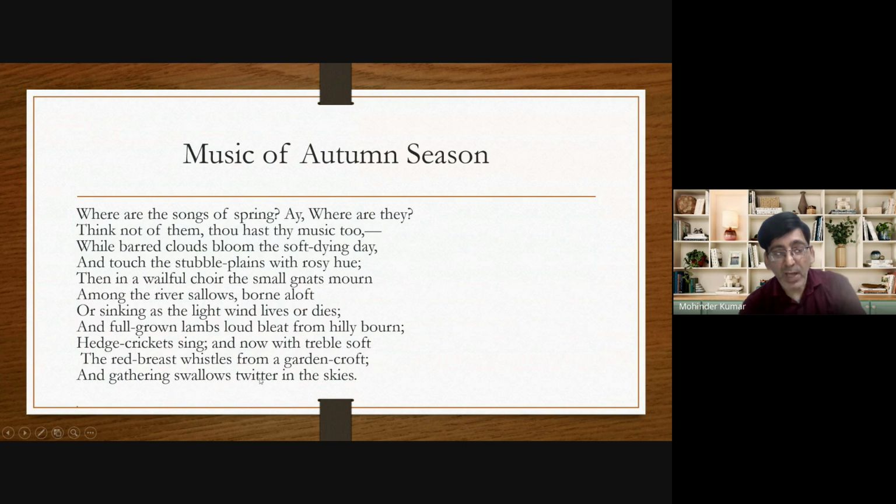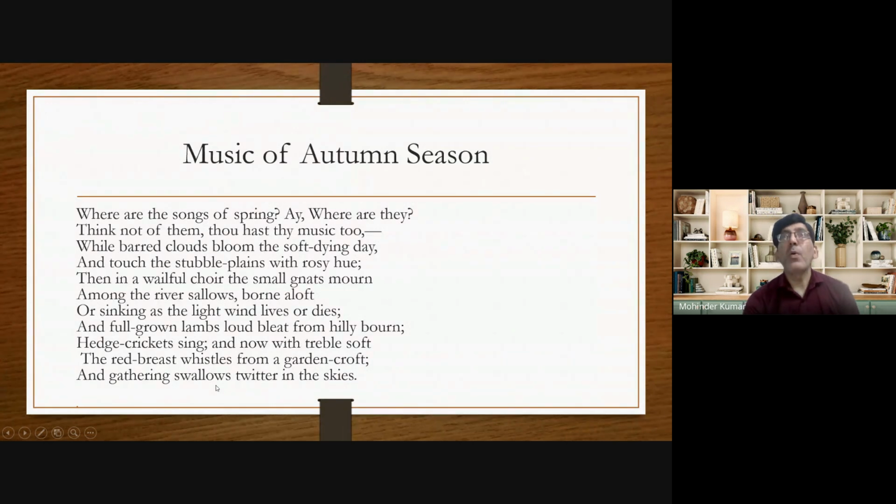The meaning of the last line is that when swallows appear in the sky, it indicates the end of the autumn season. That's why, with the last line, he completes the end of the autumn season. Similarly, the music of the swallows can be heard from the sky where the swallows are hovering.